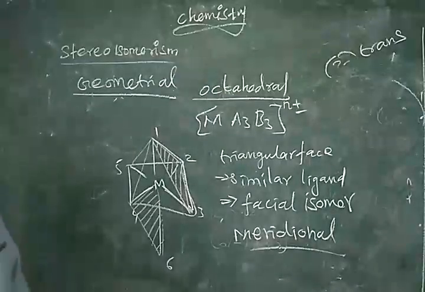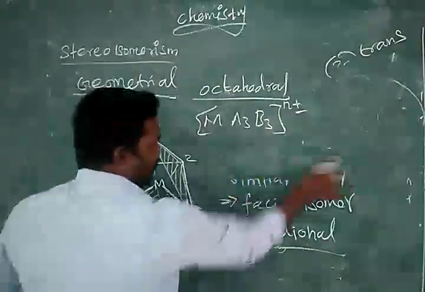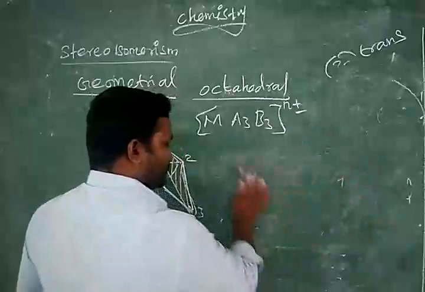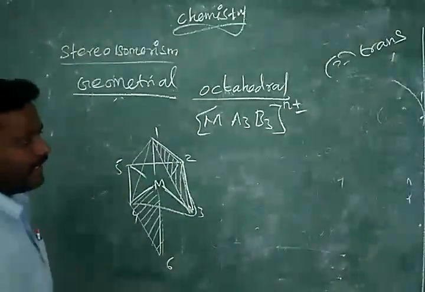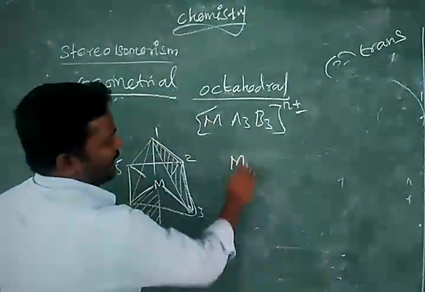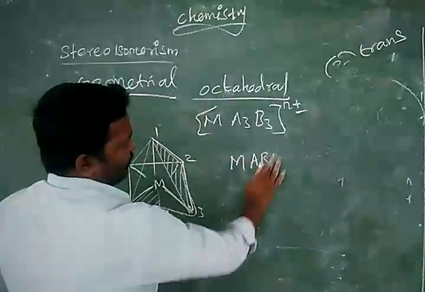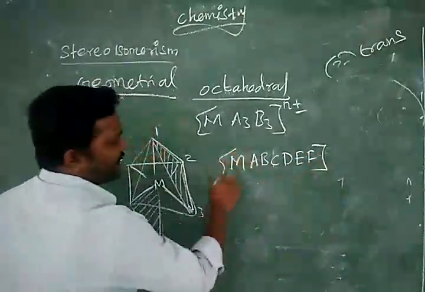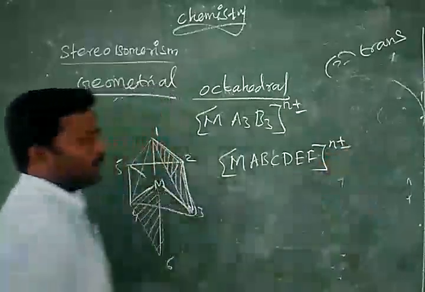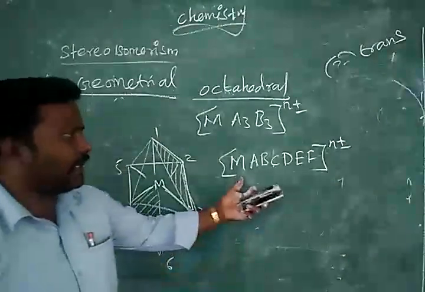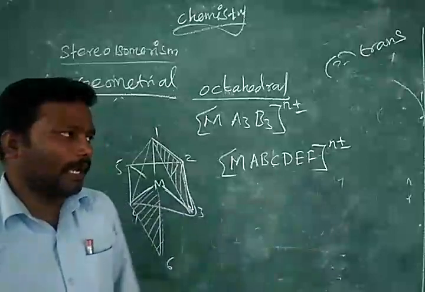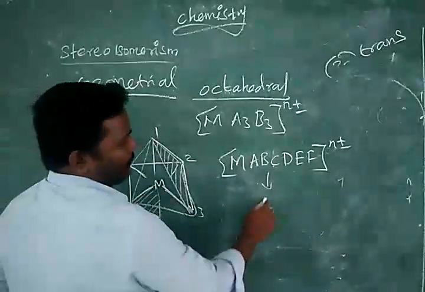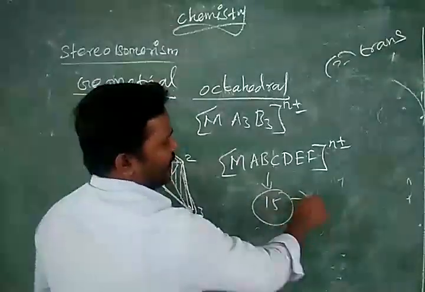One more formula is possible for octahedral, that is all 6 ligands may be entirely different. How? M, A, B, C, D, E, F. All 6 ligands are different, so we may have this formula, but it will form a total of 15 possible isomers.